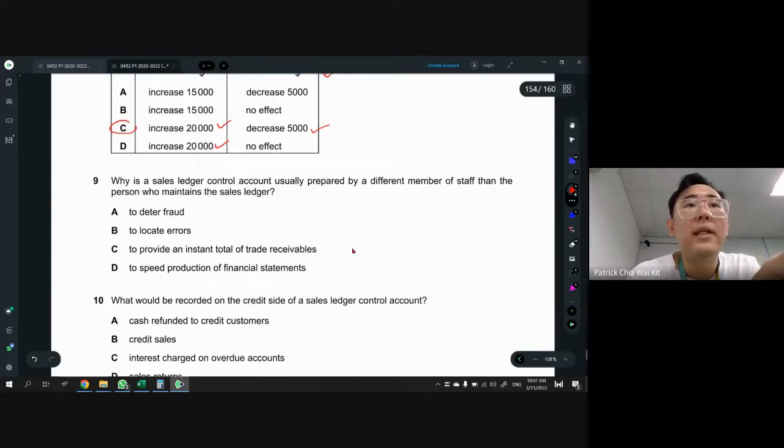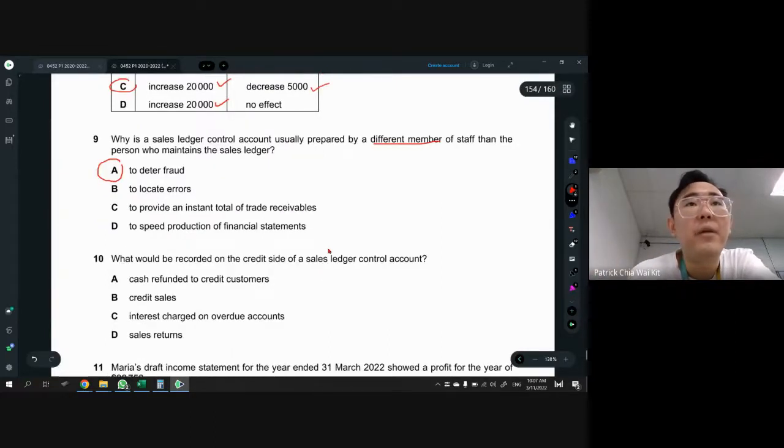All right, next one is a sales ledger control account. So why is it done by a different member? So yeah, control account is done by other people, so that if you notice ABCD answer is all the advantages to control account, right? They are all advantages, but why is it must be done by someone else? Is because it's so that we can deter fraud, right? Even though we can't really deter or avoid fraud, but that's the only answer that makes sense here.